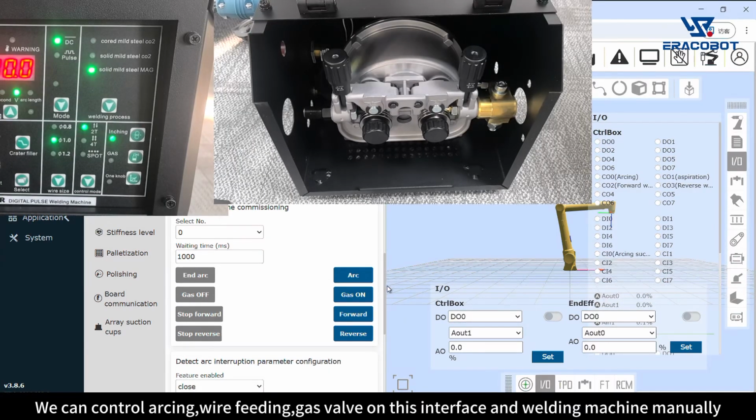We can control arcing, wire feeding, gas valve on this interface, and welding machine manually.